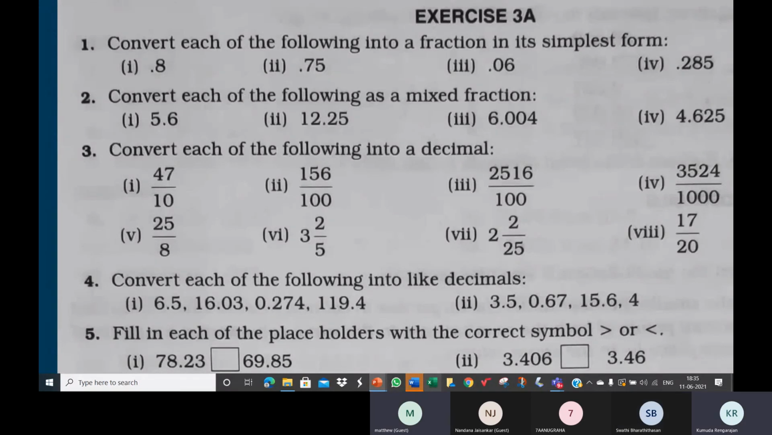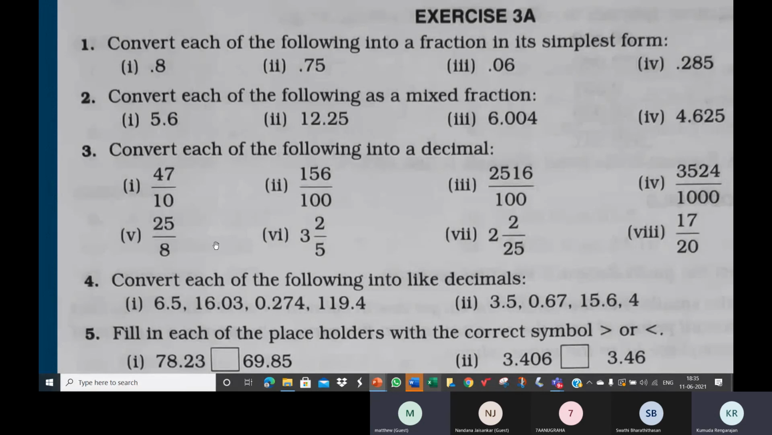That is the mixed fraction. 3 2 by 5 can be written as 17 by 5, an improper fraction. The denominator is 5. We wish it were 10 or 100 or 1000, so it's easy to put it as a decimal. But you have an idea: you can bring 5 to 10 by multiplying by 2. So find the equivalent fraction. In 17 by 5, multiply the numerator by 2 and the denominator by 2. So it becomes 34 by 10, and 34 by 10 is 3.4.